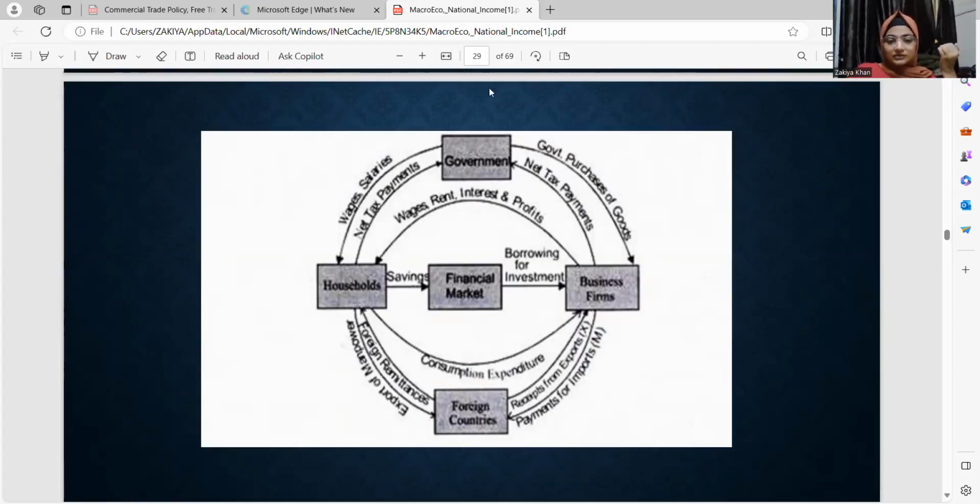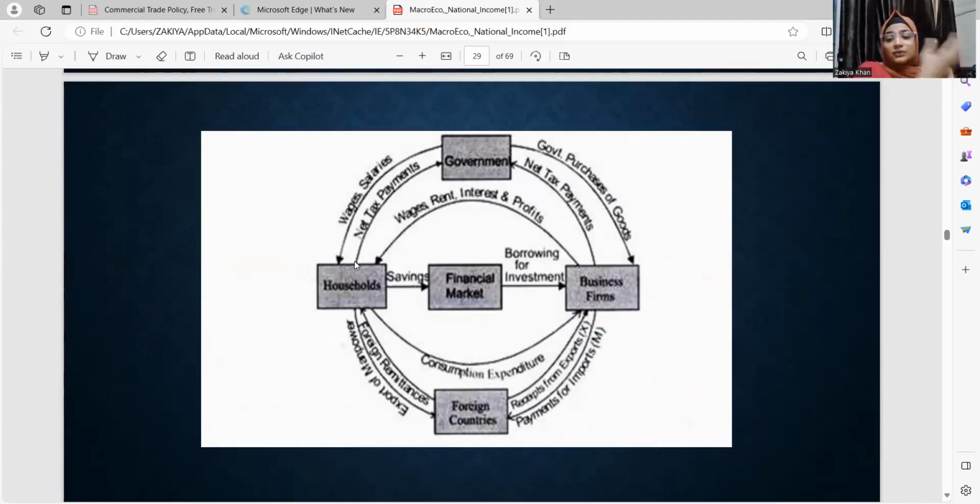Okay, once again going through the whole diagram. As two main sectors, we have household and we have firms. The household is going to buy goods and services from the firm and make payment against it. The household is going to provide the factors of production to the firms. It is going to provide labor, land, etc., and it is going to get factor payment against it. Our government takes away taxes from household and firms, but gives back wages and salaries to the household, and gives back subsidies to the firms. When an international sector is introduced, an international sector is going to sell us goods.